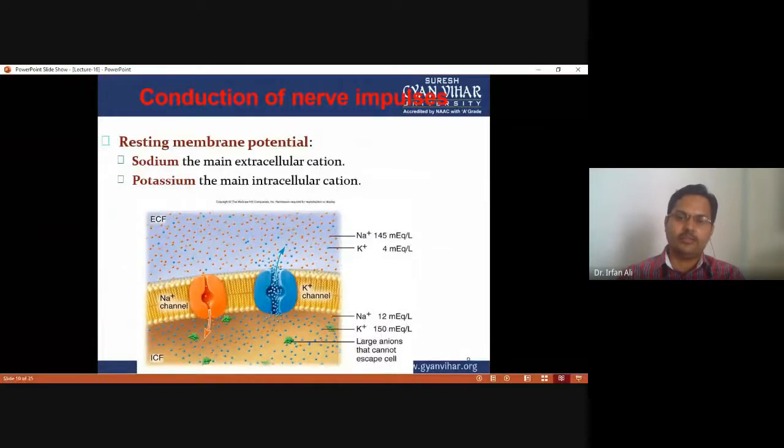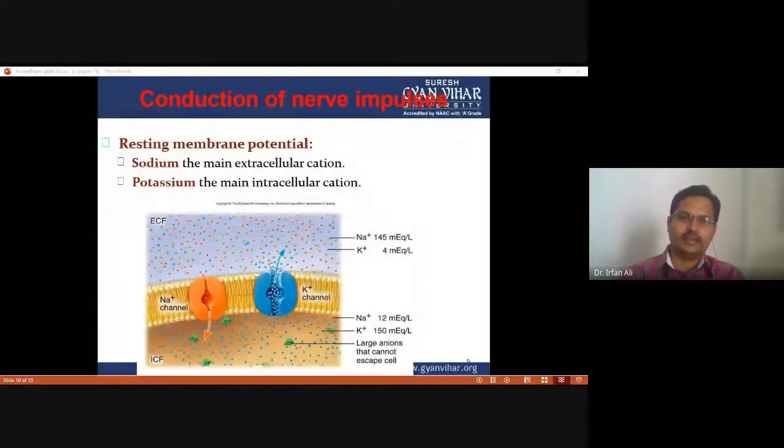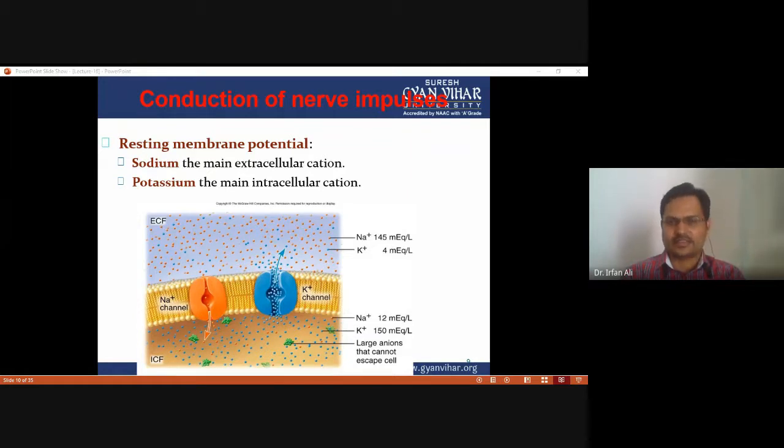So what happens at the resting phase? In the diagram you can see that sodium is the main extracellular cation and potassium is the main intracellular cation. But the membrane has a small number of leakage gated sodium channels and a high number of leakage gated potassium channels.